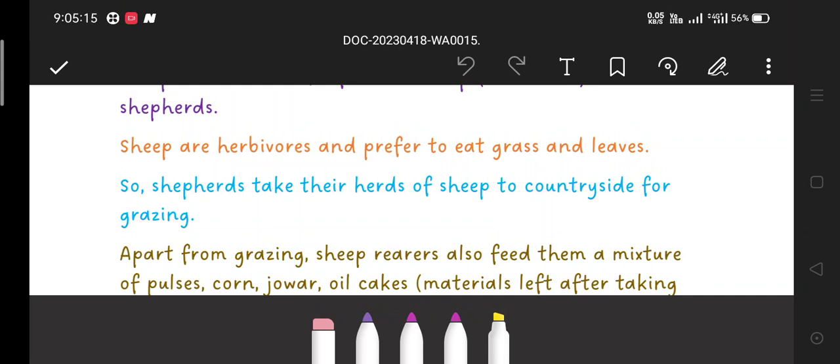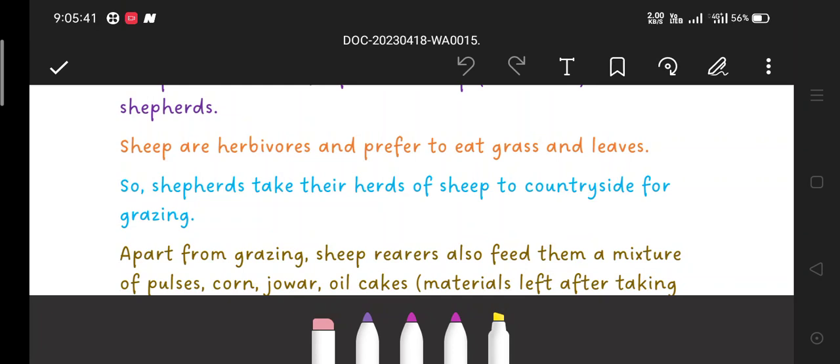What is the meaning of herbivores? Herbivores are the animals that eat only plants and plant products. So they prefer to eat grass and leaves.